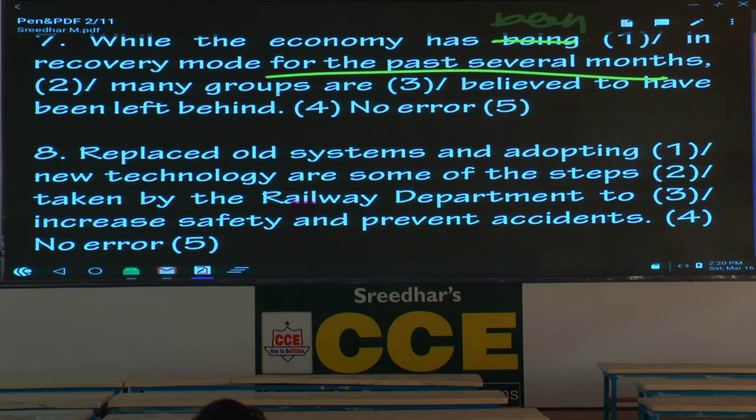What is the second use? We use it to express recently completed actions with the word just. He has just left. And where do you use the word just? Between the helping verb and the main verb. He has just left. What is the third use of present perfect? We use it with the words like recently, already, lately, and yet. These four words usually take present perfect tense.